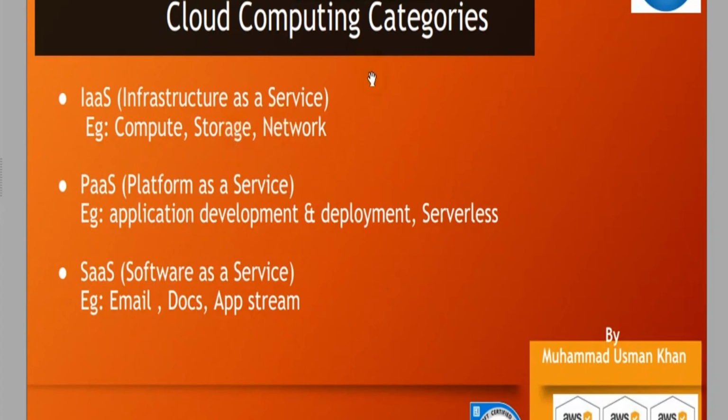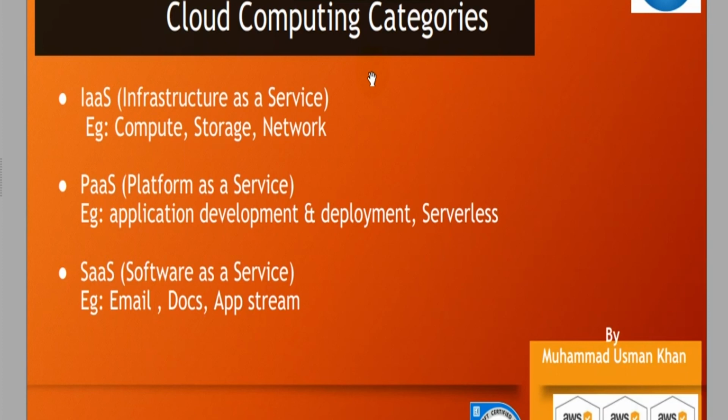Okay, so cloud computing categories. Regardless of which cloud, we can easily divide the categories into three different categories. One is called IaaS, infrastructure as a service, where compute, storage, and network are a part of IaaS. Then platform as a service, where application developers use a platform to create and build applications and deployments, and the serverless architecture is a part of platform as a service.